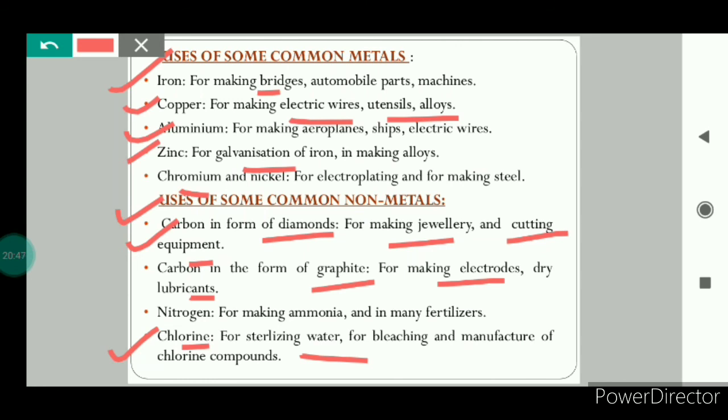So this was all about the uses of some common metals and non-metals. Now we have understood that metals and non-metals are very useful for us, and we have studied the physical and chemical properties of metals and non-metals. This was all about this chapter. Thank you.